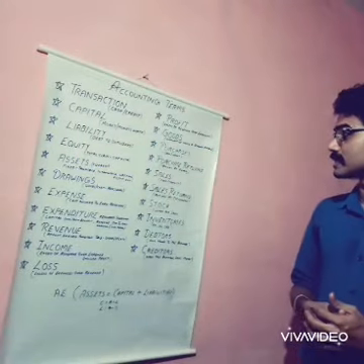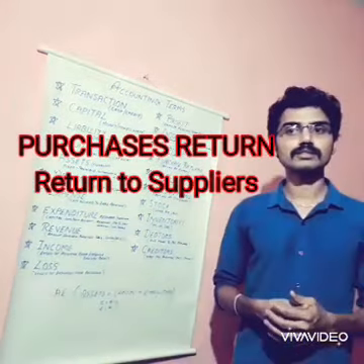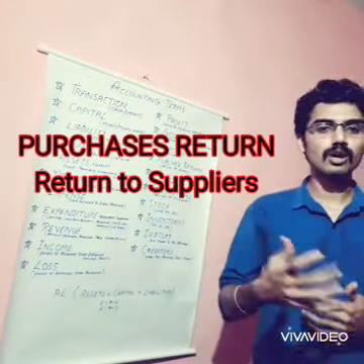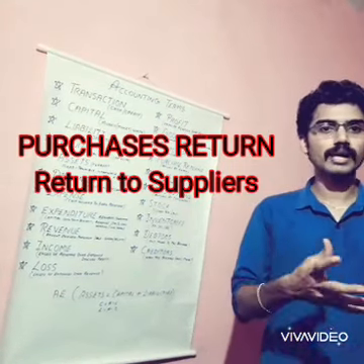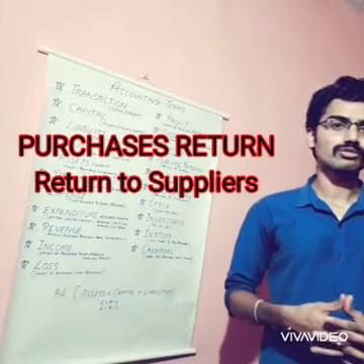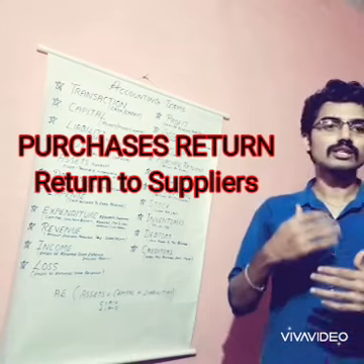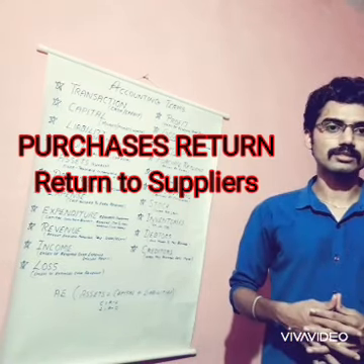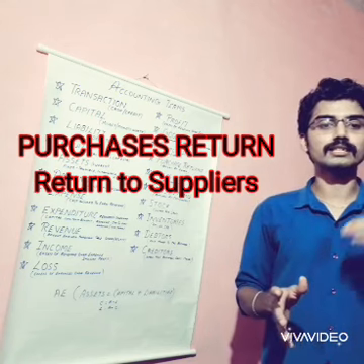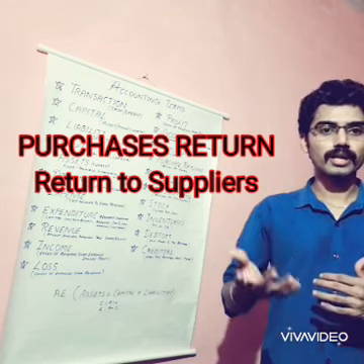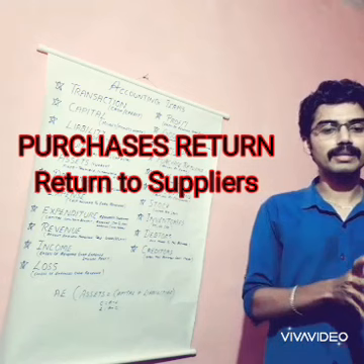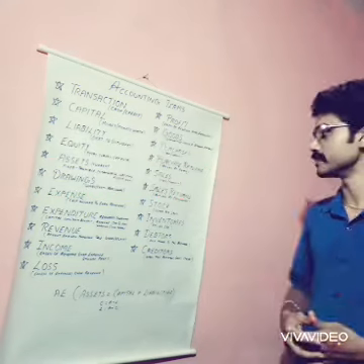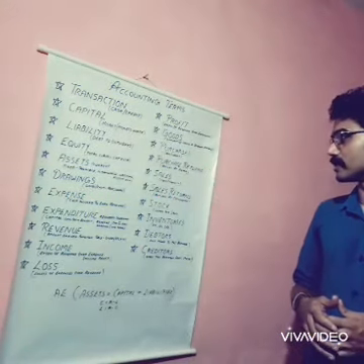And next one is purchase return. Purchase return means if we purchase some raw materials from the outsiders, some damages may occur in these particular types of goods. So the business has to return these goods to the suppliers. It is the return of the goods by the business to the supplier due to the deficiency or the damage in the goods or raw materials. That can be called purchase return.